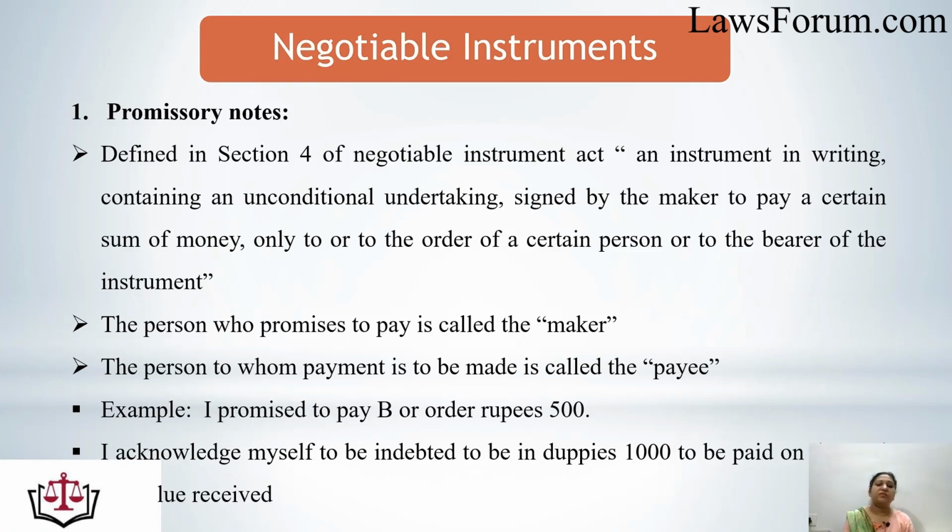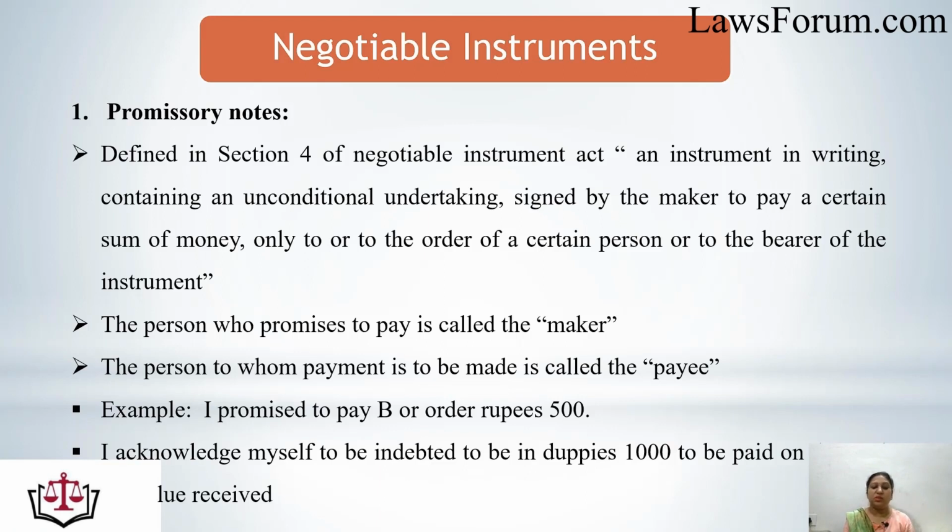Next we discuss the parties of the negotiable instrument, the parties of the promissory note. The person who promises to pay is called the maker of the promissory note, and the person to whom payment is to be made is called the payee of the promissory note. There are a few examples. The first example is, "I promise to pay B or order rupees 500."